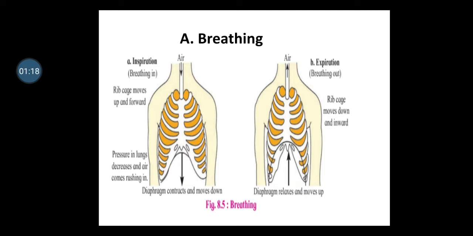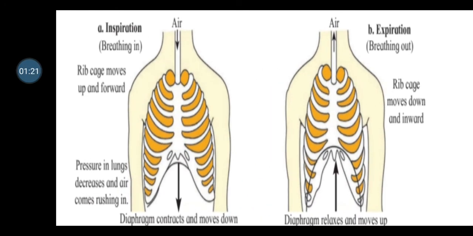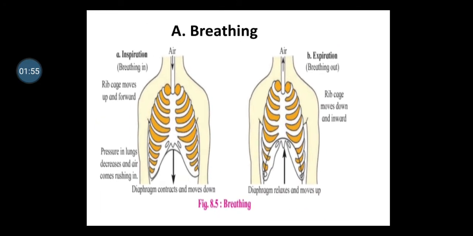Now, during inspiration, air is taken into the lung, which occurs due to the pressure gradient formed between the atmosphere and the lung. It is an active process in which the diaphragm becomes flat and goes downward. The external sternum moves upward and outward. It can also be seen in the next figure.